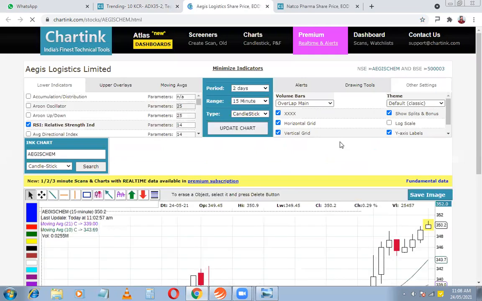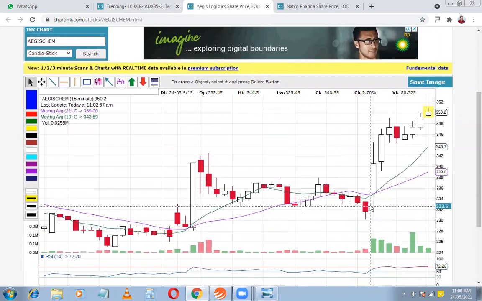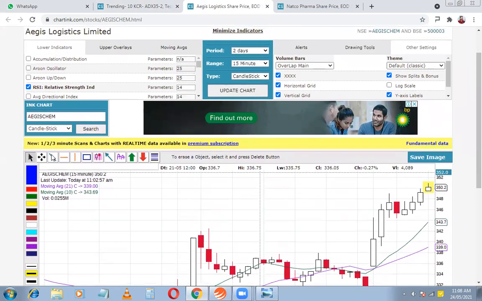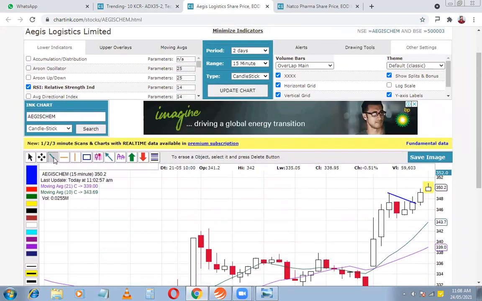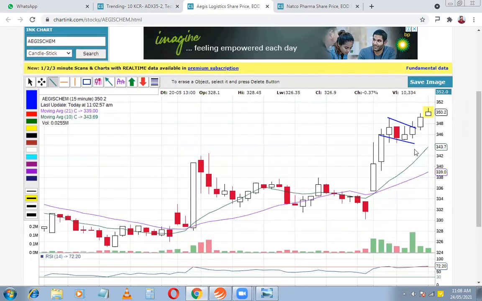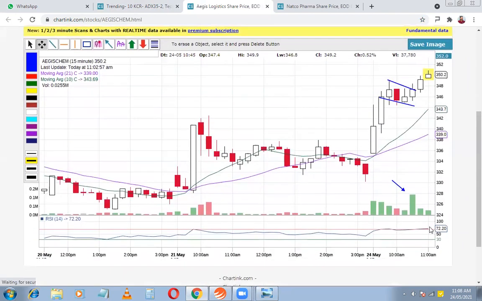Then we have Aegis Logistics. Okay, so now if you look at it, sharp upward movement and some sideways movement. So this stock did give us the movement, and breakout happened at, you can see, around 11 a.m., slightly early. So now I have missed it because again, this data comes slightly delayed on charting.com. If you have your own trading software, use that. So you could have captured this for a small target profit.